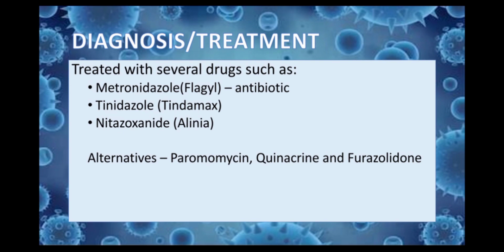There are several drugs that can be used to treat Giardia infections, which include metronidazole or Flagyl, an antibiotic, tinidazole or Tindamax, and nitazoxanide or Alinia. But some of these drugs are not available. And alternatives to these medications include paromomycin, quinacrine, and furazolidone.